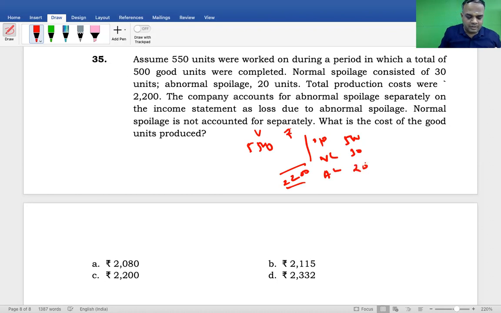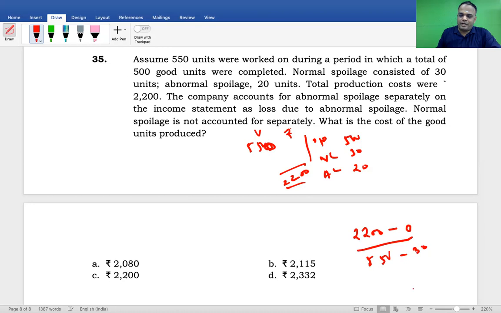What else are they asking? That's all. Yes, sir. We have to identify the cost value of the product. How to value? Gross cost how much? 2200 minus normal loss, if any, nothing is there. Am I right? Yes, sir. 0. Total divided by input quantity 550, input quantity is 550 minus normal loss quantity 30.